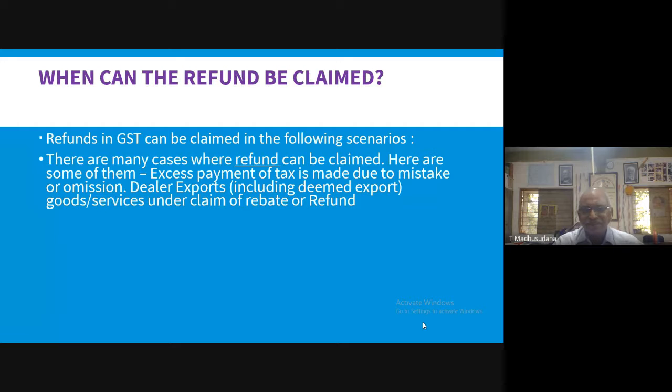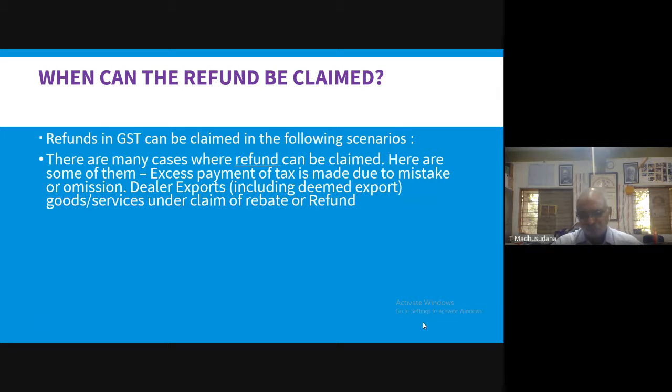Next, dealer exports, including deemed exports, goods or services under claim of rebate or refund.